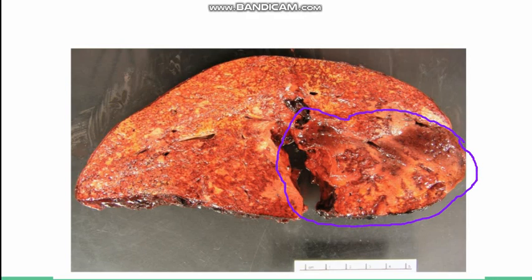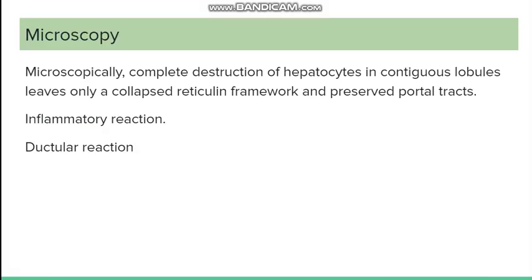Okay, so it will have a mushy, muddy appearance, will be red in color, not resembling the normal liver. Okay, so now going to the microscopy. So microscopy, we already firstly know what is happening is the necrosis.